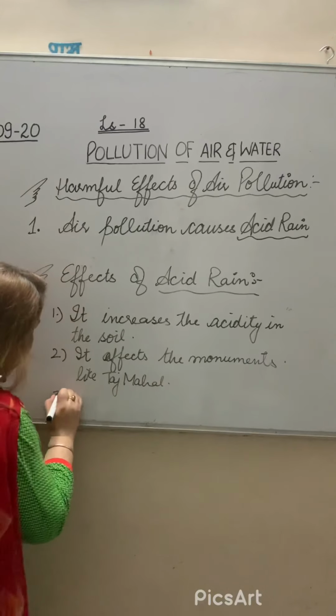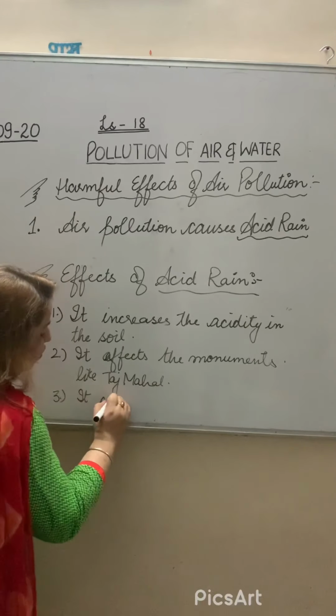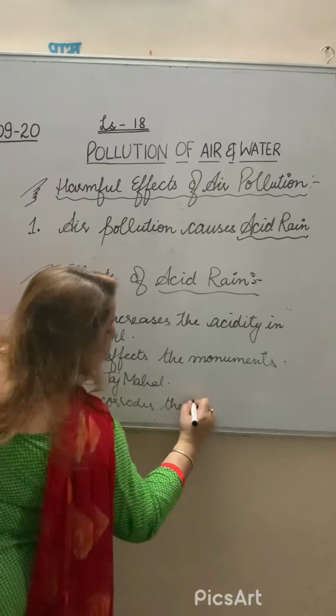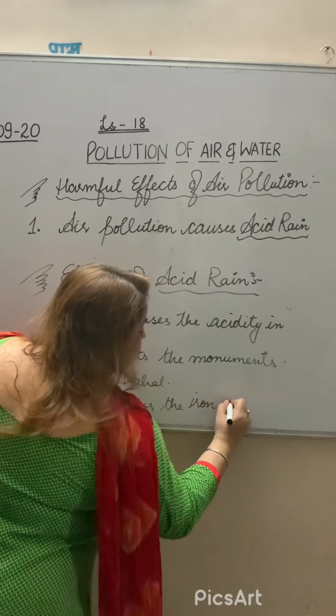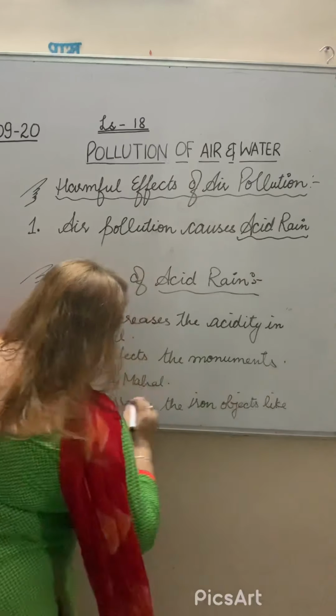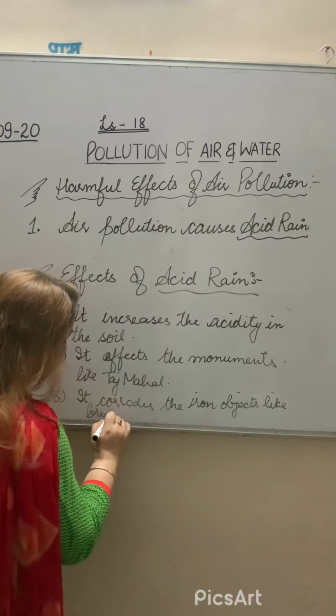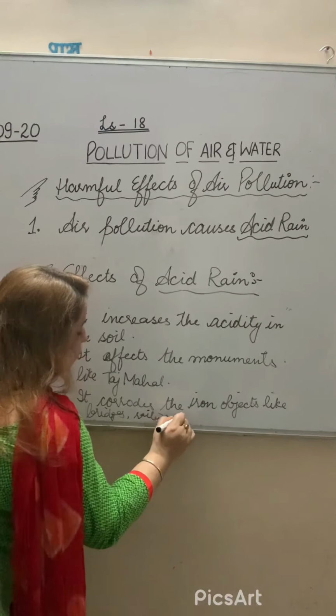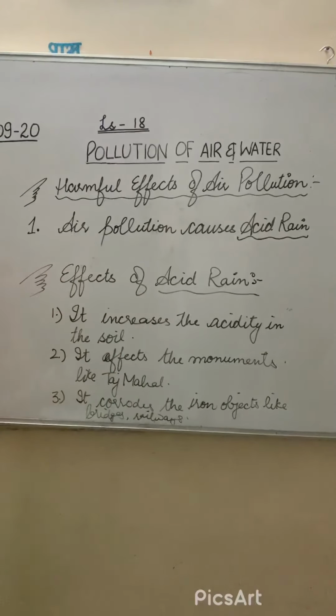Then third, it corrodes the iron objects like bridges, railways. It will affect the bridges and the railways. A number of other effects are there, like you can say water bodies become acidic.